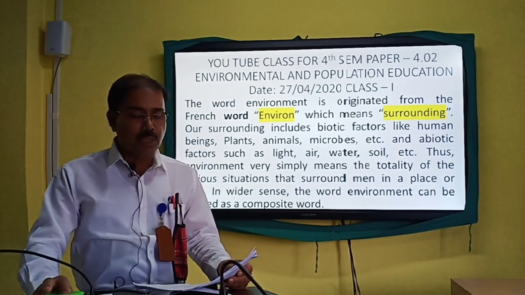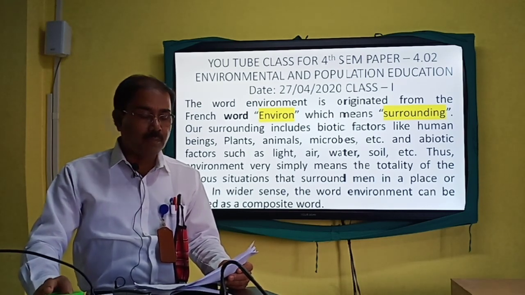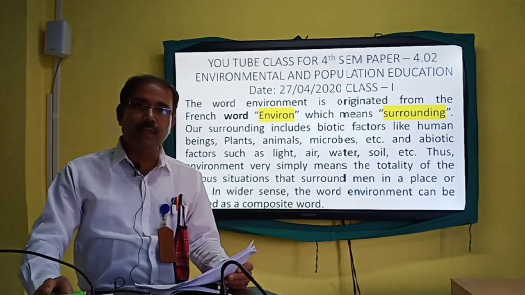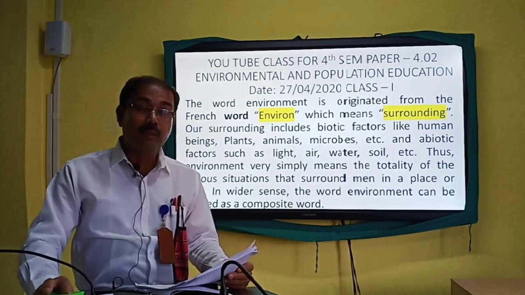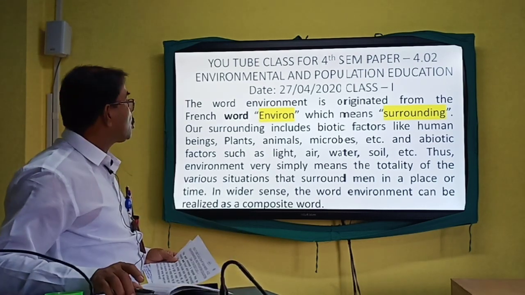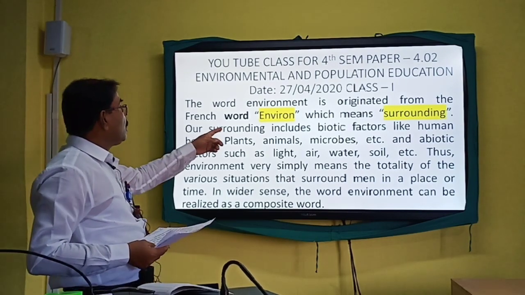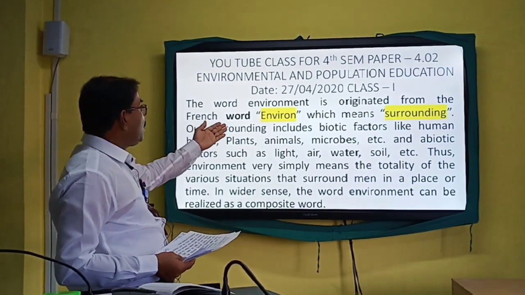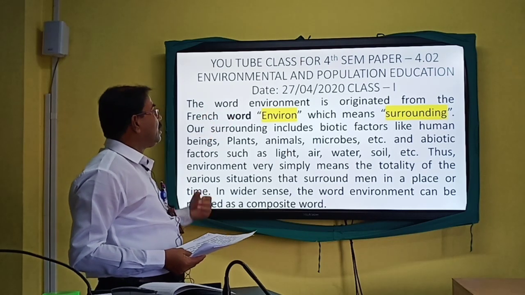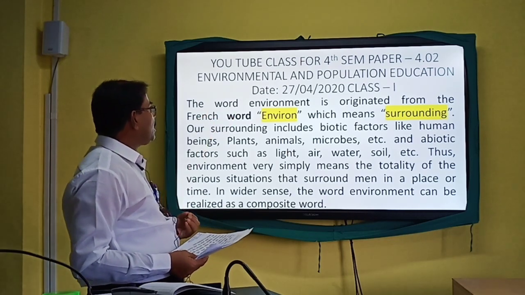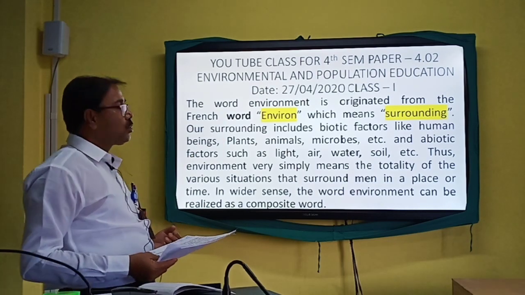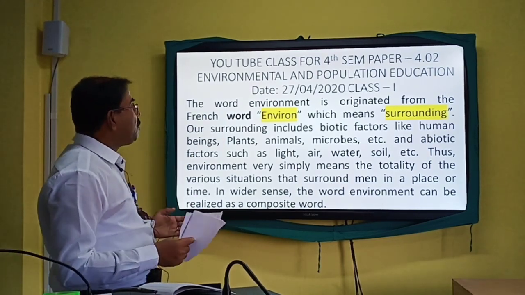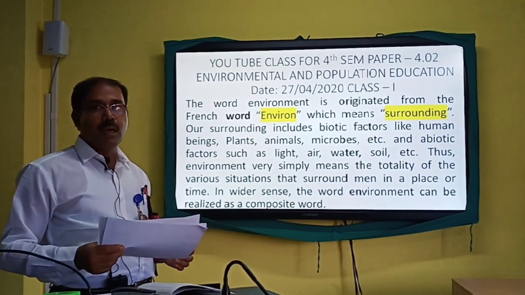If we are to see the origin of the term, we see that this term is derived from the French word environner. So, environner is the French term, and from this term the term environment is derived. And the basic meaning of the term environment is surrounding. So friends, environment means surrounding.